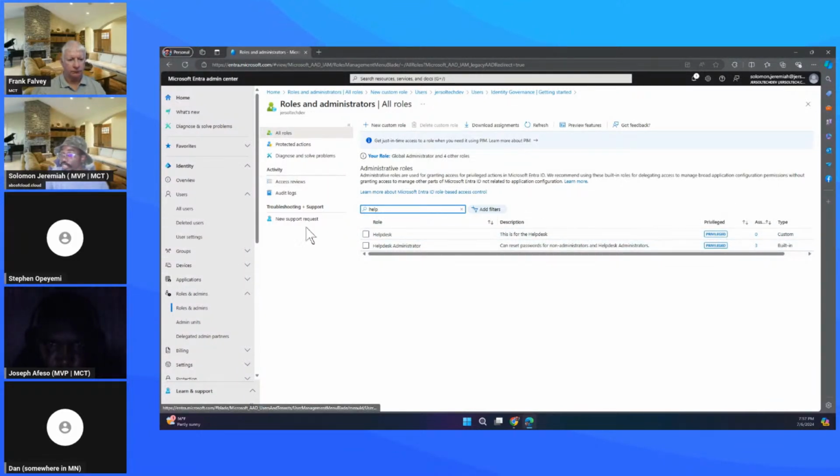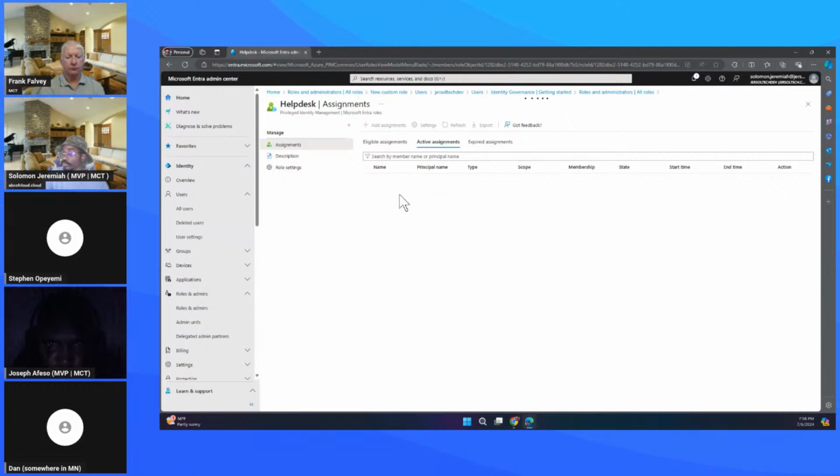So if we want to assign users this permission, we can as well assign users the role from our Entra ID. So now you can see I have add assignment. And one thing you would see when it comes to adding roles in Entra ID, we have what we call Privileged Identity Management.